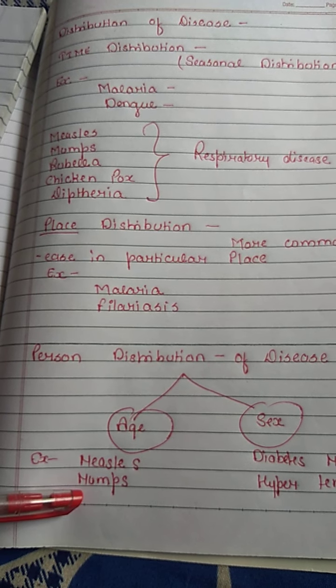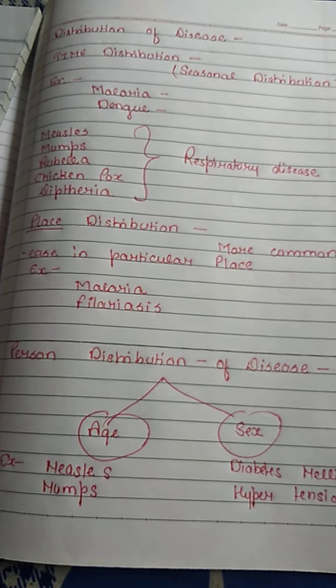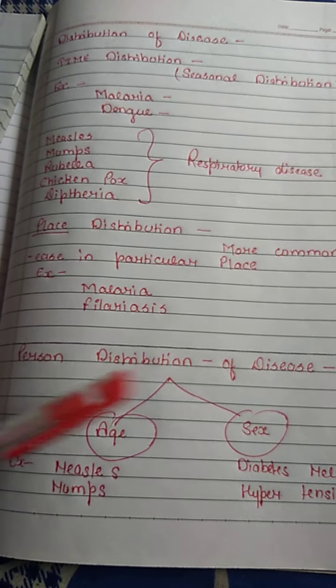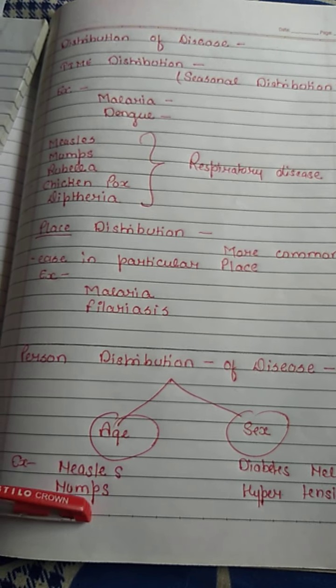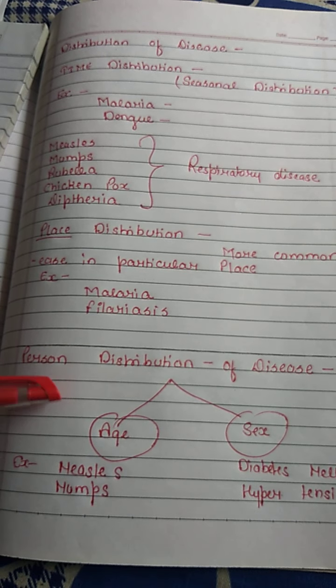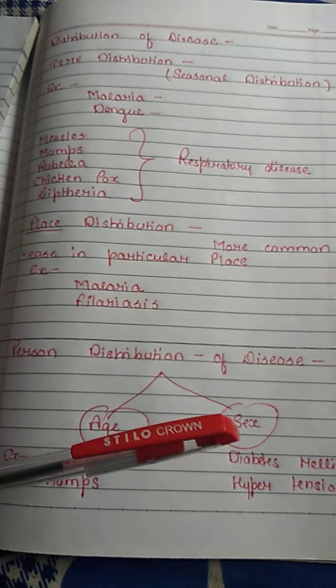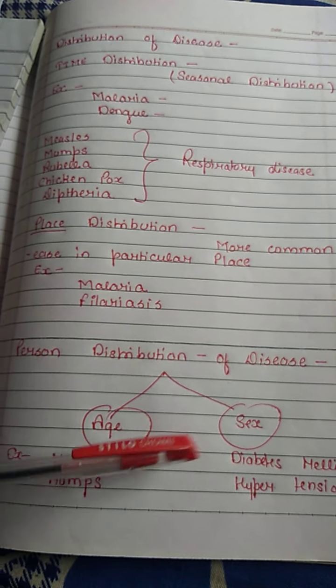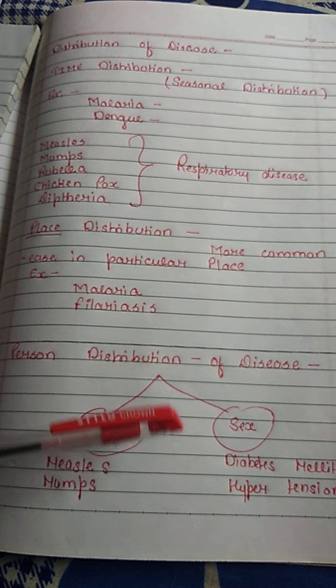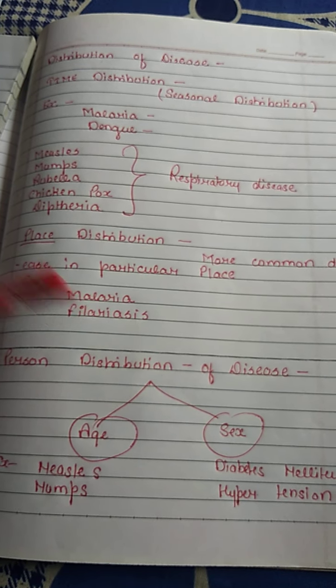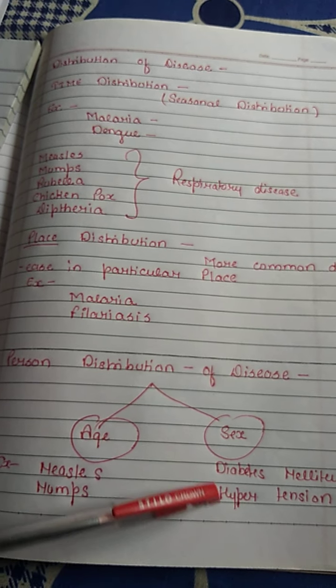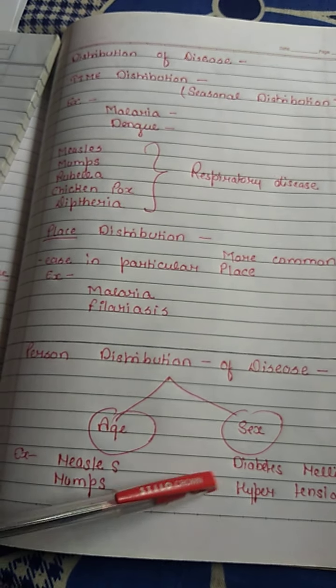As I told you, person distribution is according to age or sex of the person. Age distribution we have already discussed. Let's look at sex distribution of disease. A disease is more common in a particular sex as compared to the other. Here are some examples like diabetes mellitus and hypertension.